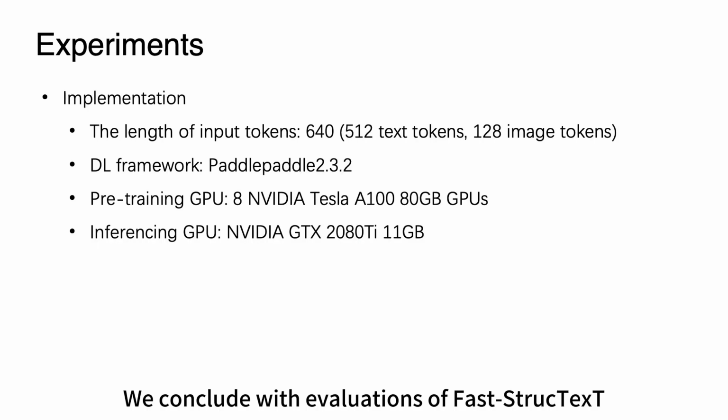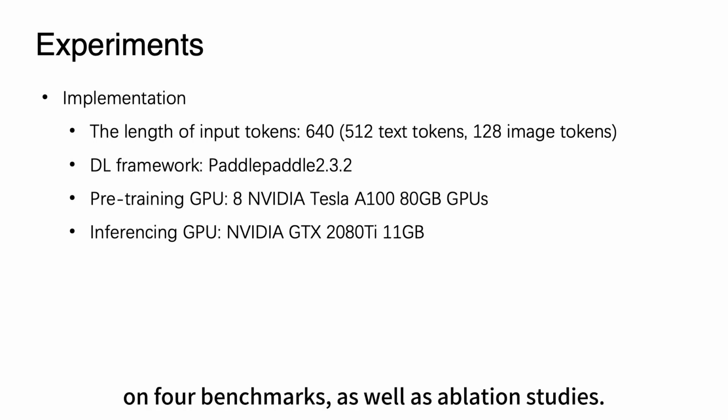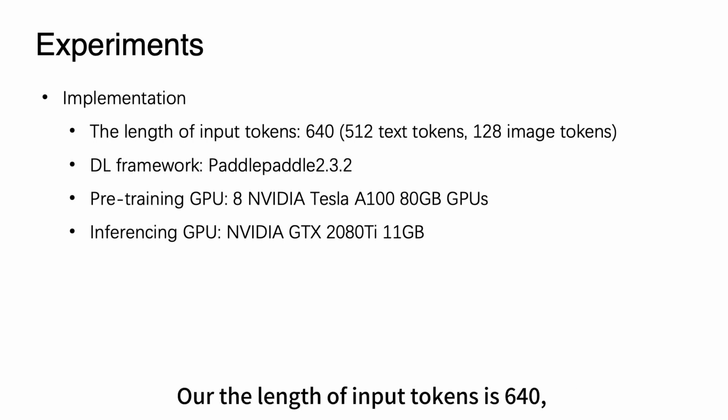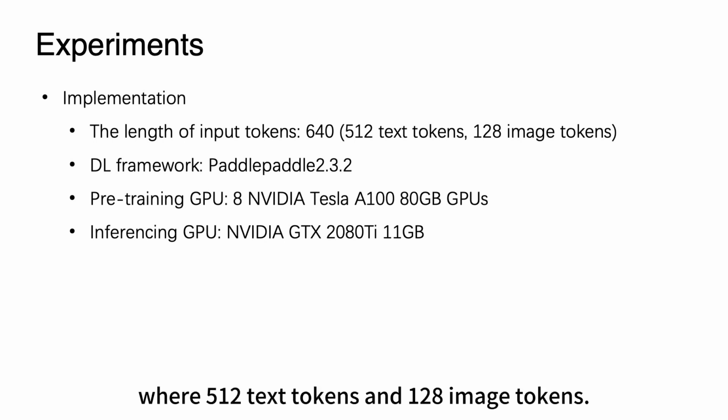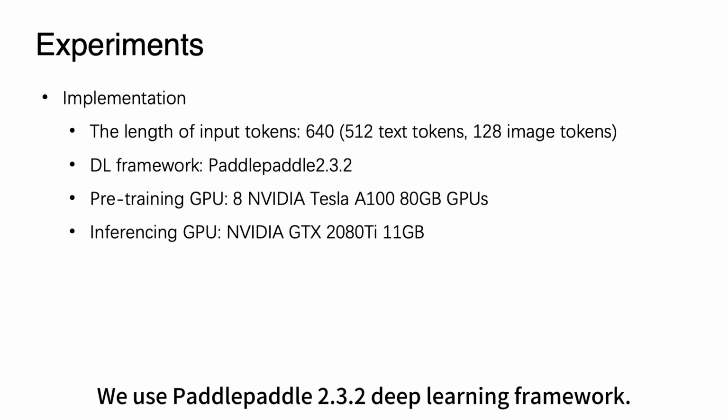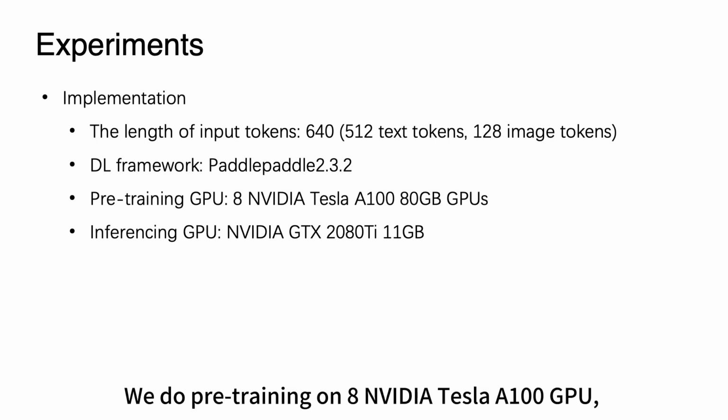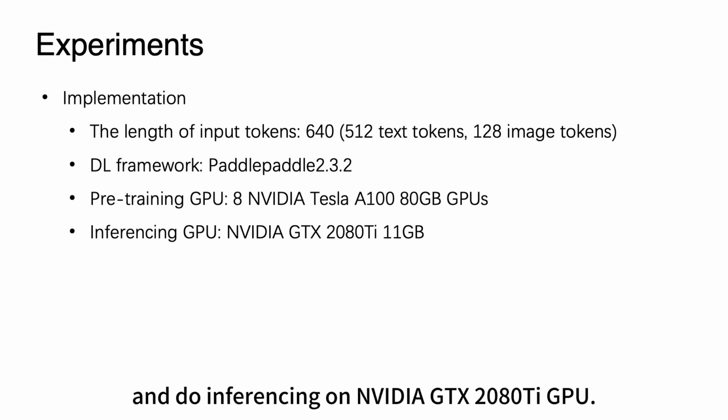We conclude with evaluations of Fast-StrucTexT on 4 benchmarks, as well as ablation studies. The length of input tokens is 640, with 512 text tokens and 128 image tokens. We use the Paddle 2.3.2 deep learning framework. We do pre-training on 8 NVIDIA Tesla 100 GPUs and do inferencing on an NVIDIA GTX 2080 Ti GPU.